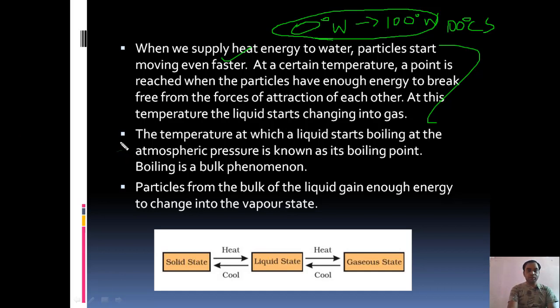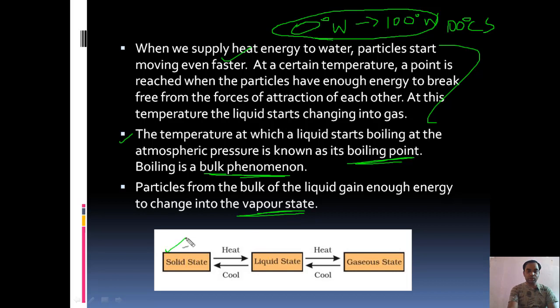The temperature at which a liquid starts boiling at atmospheric pressure is known as the boiling point. Earlier it was known as the melting point. Now it is known as the boiling point because the liquid boils. Boiling is a bulk phenomenon. What is a bulk phenomenon? That means all the liquid that you have taken starts boiling together at one time. Particles from the bulk of the liquid gain enough energy to change into the vapor state. Here the particles from the liquid will take energy and start changing themselves into the vapor state.